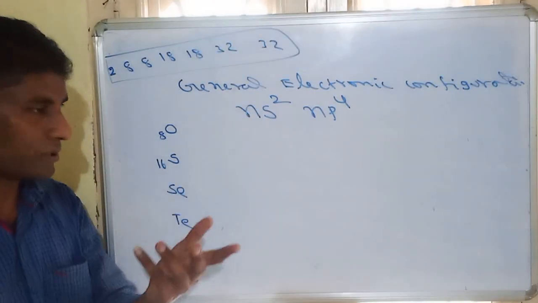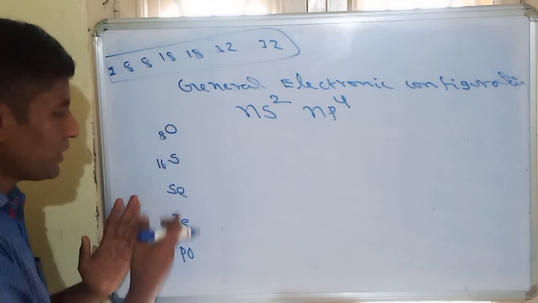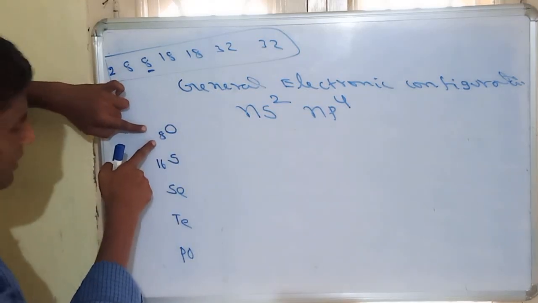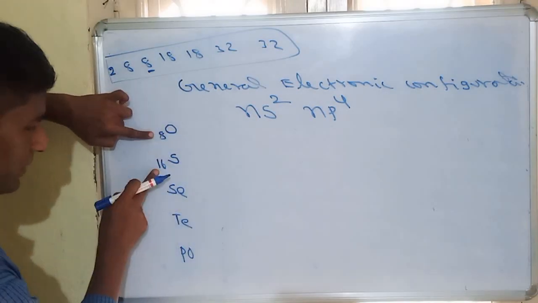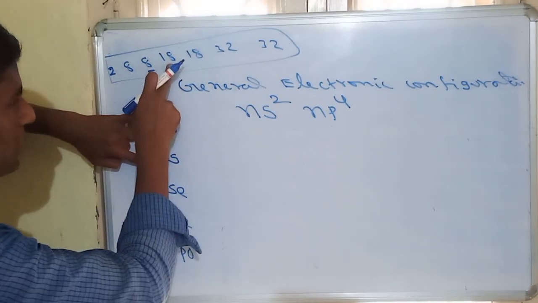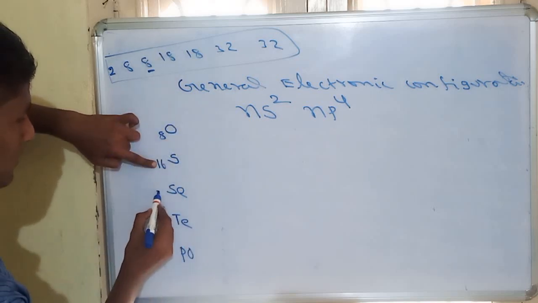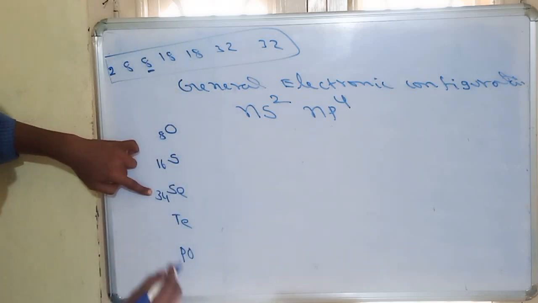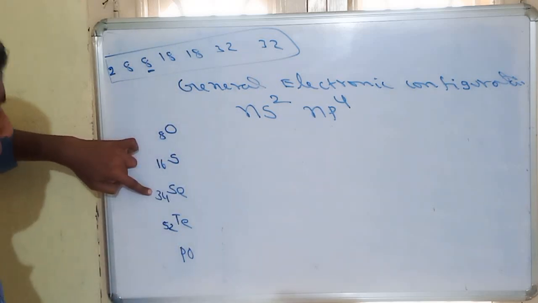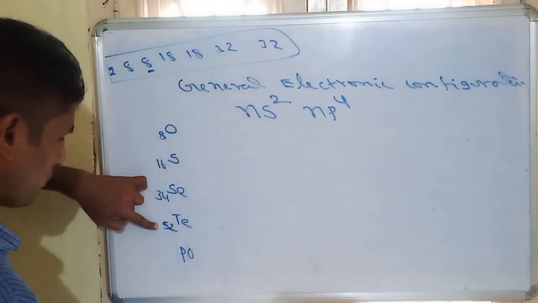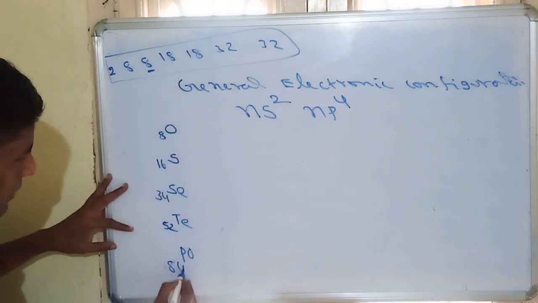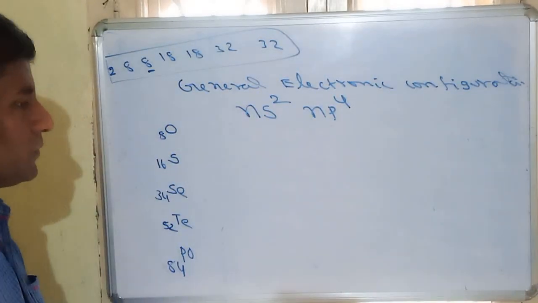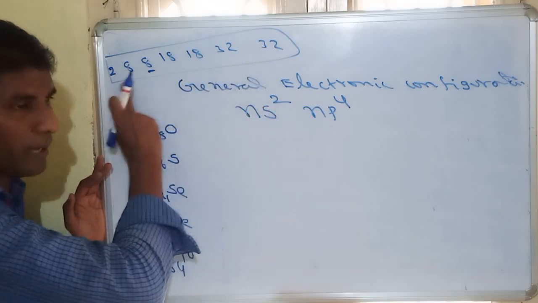So how to identify? Suppose the 16th group. In the 16th group, it starts from oxygen, whose atomic number is 8. 8 plus 8 will be 16. Next, 16 plus 18 will be 34. 34 plus 18 will be 52. 52 plus 32 will be 84. So these are the atomic numbers of the 16th group elements. Remember these numbers. These are the magic numbers.